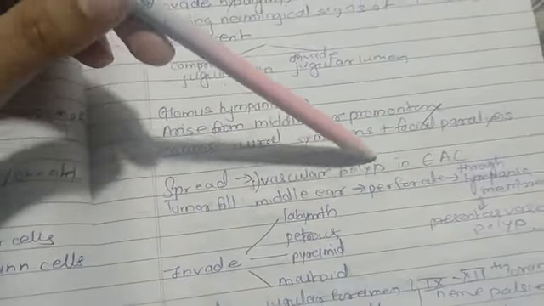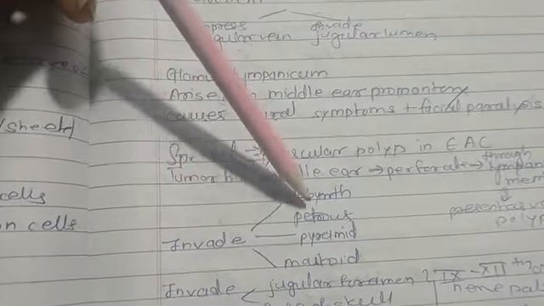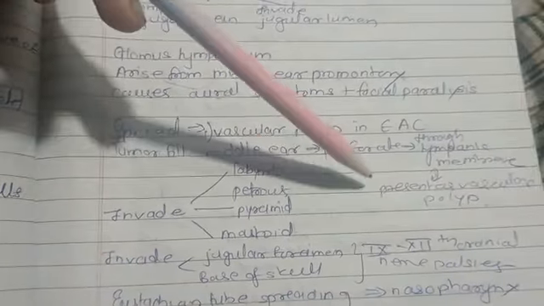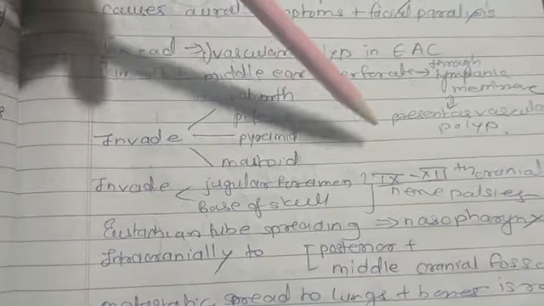The tumor fills the middle ear, perforates through the tympanic membrane, and presents as a vascular polyp. They invade the labyrinth, petrous pyramid and mastoid, and invade the jugular foramen and base of skull, causing 9 to 12 cranial nerve palsies. Eustachian tube spread reaches the nasopharynx, and intracranial spread goes to the posterior and middle cranial fossa. Metastatic spread to lung and bone is rare, in 4% of cases.